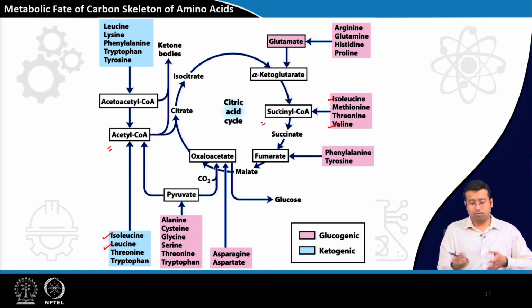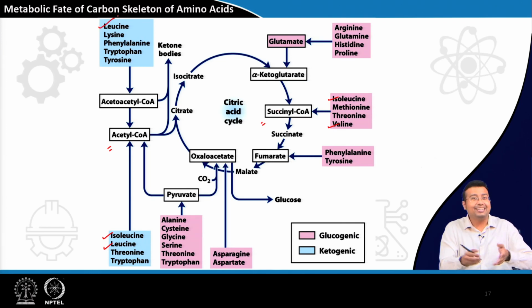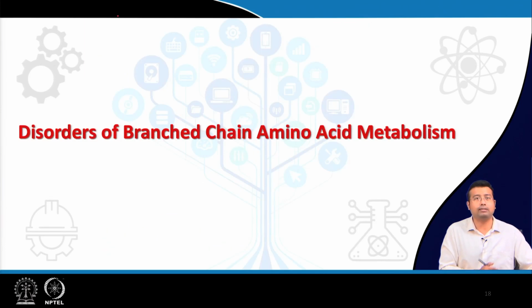All right. So, we have discussed how branch chain amino acids enter into the TCA cycle, or they have a ketogenic fate. This is the final common pathway of carbon skeleton where today's amino acids have also been addressed in this piece of puzzle.